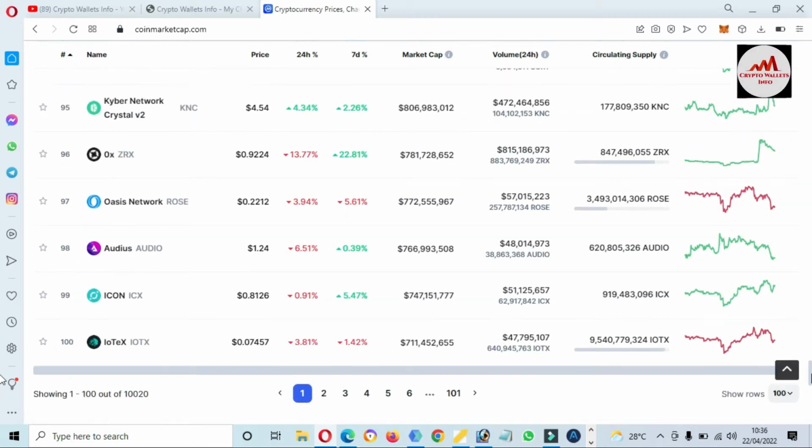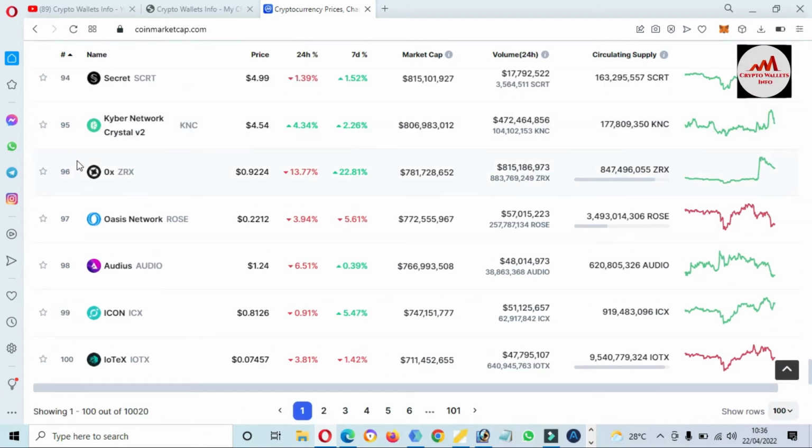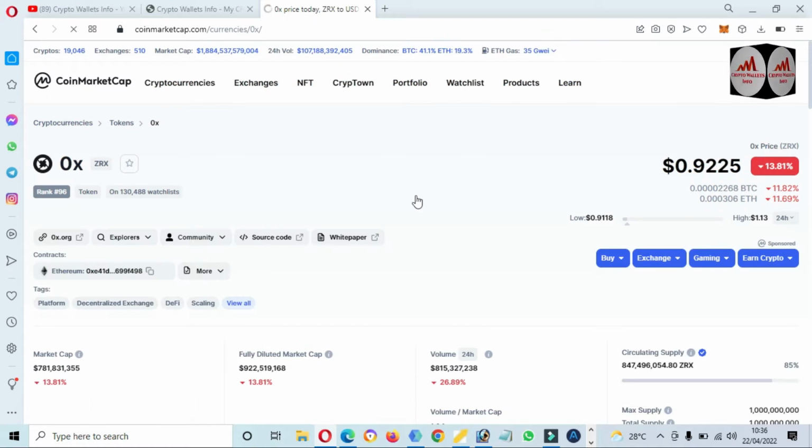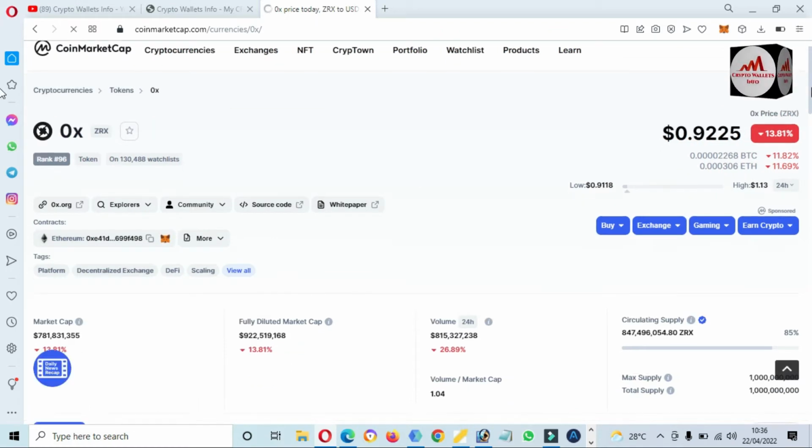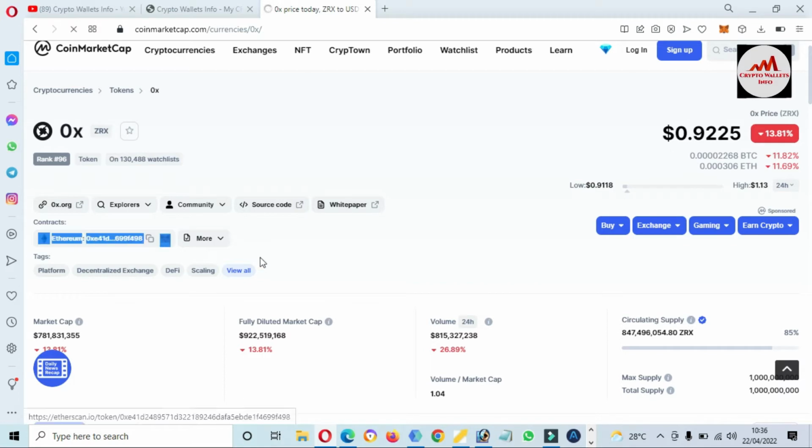If we check the rank of ZRX, you can see it is currently number 96, and the price is 0.92, meaning 92 cents, 13% down, and 32% up in 7 days. If I click on it, a new page opens where we can get all the information. You can see this token was developed on Ethereum, so we will also add this token in our Metamask wallet.